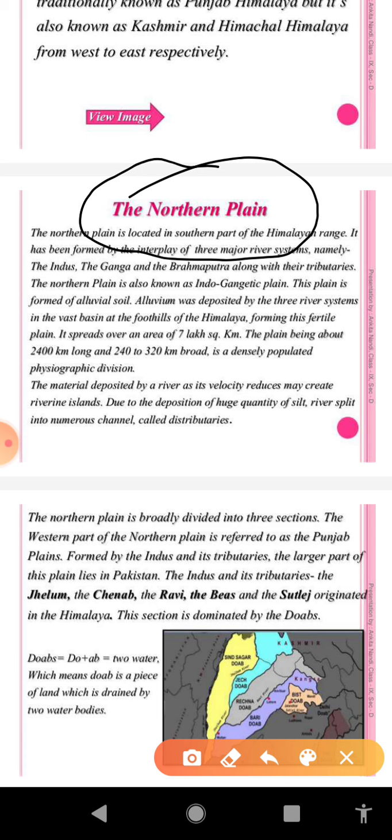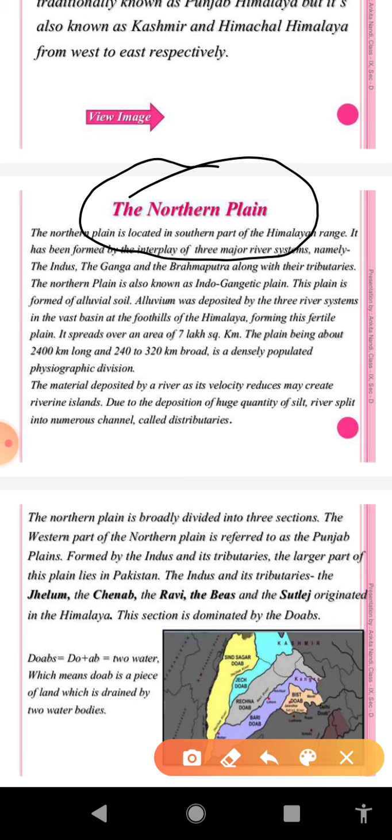The width of the Great Northern Plain ranges between 240 kilometer to 320 kilometer. Another feature, this is the densely populated part of our country. Another feature, it is made up of very rich and fertile soil. Another feature, it is a very productive part of India, and agriculture is the main economic activity of the people here.